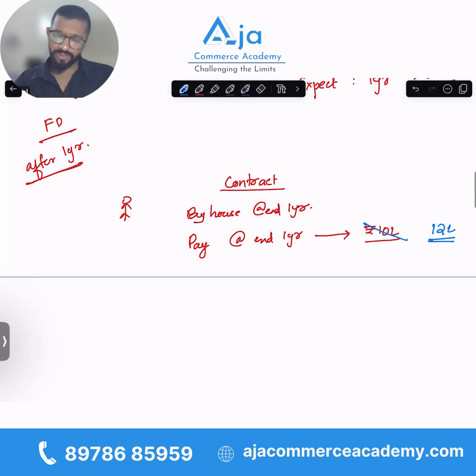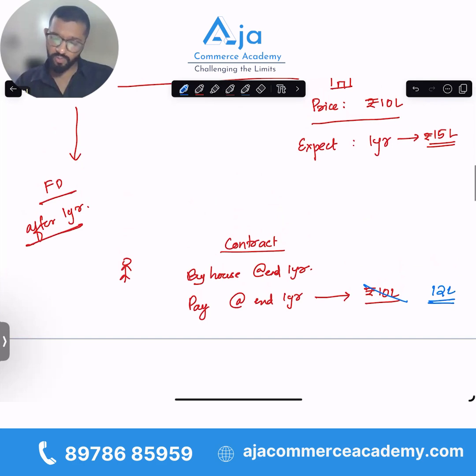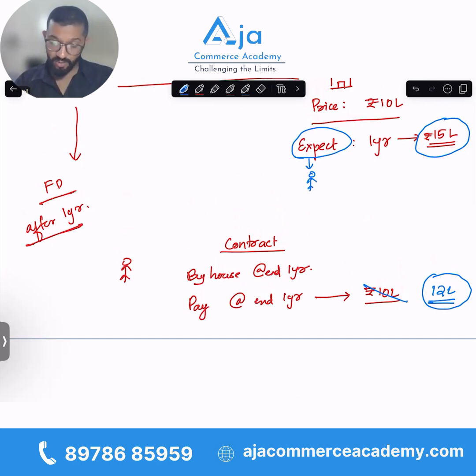But then you may ask a question. See, the value of this house was 15 lakh after 1 year. Why did the house owner agree to sell it for 12 lakhs? See, this is whose expectation? This is my expectation, not the house owner's expectation. It may or may not be correct. I would have other plans. I am foreseeing certain things which the house owner may not be foreseeing. I am expecting it will be coming at 15 lakhs.